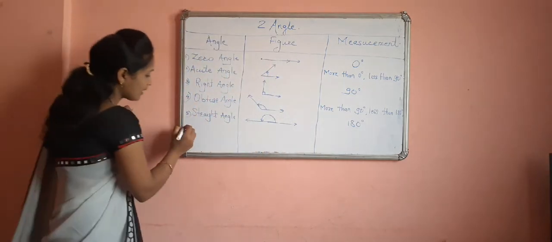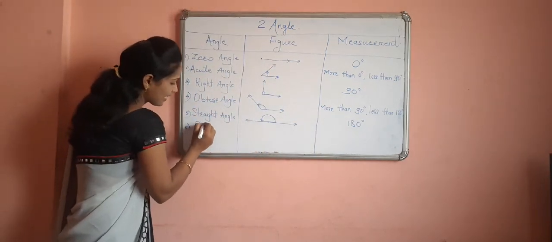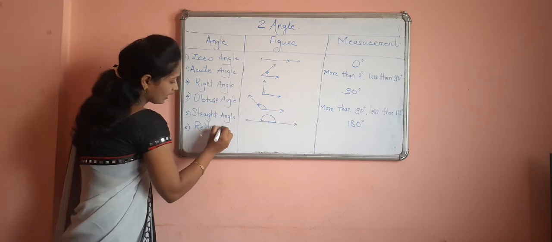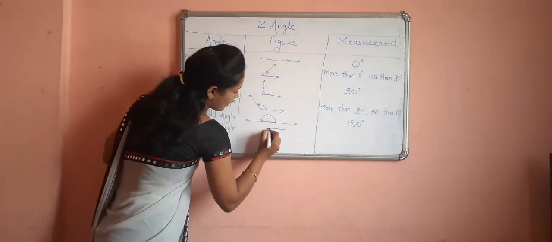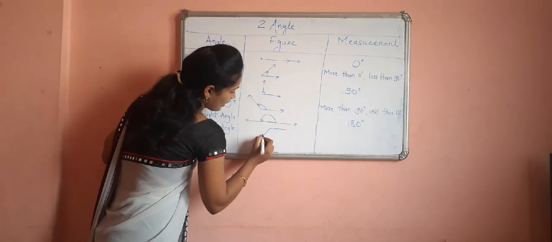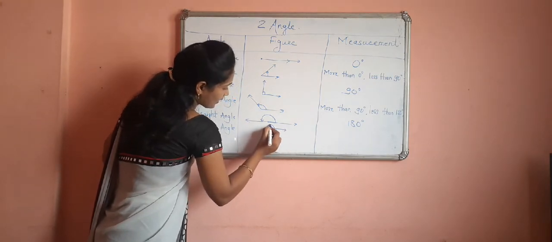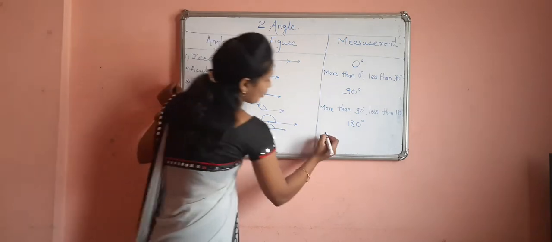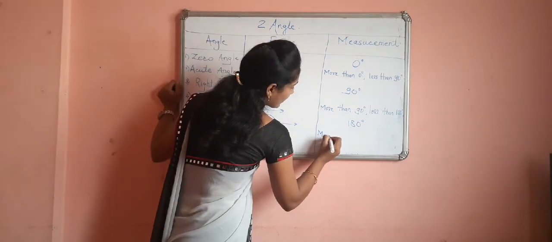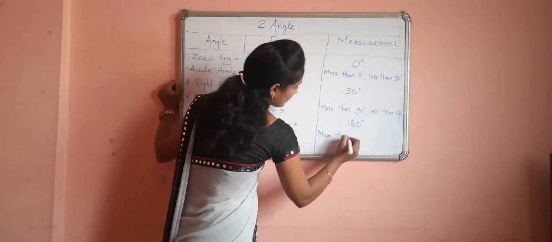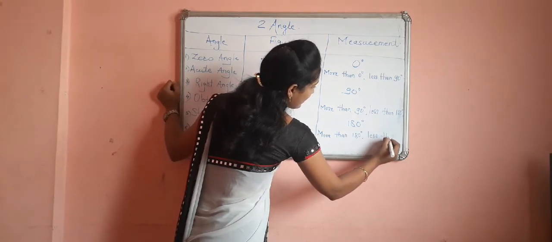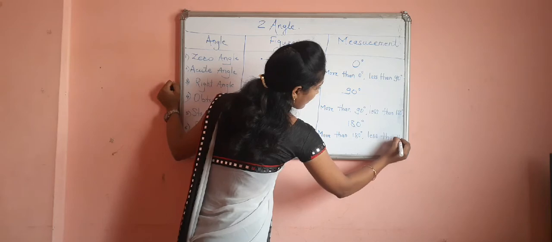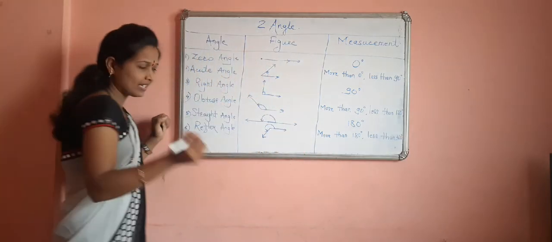Next topic you have given, 6th number, that is reflex angle. Reflex angle figure is given in front of you just like this. Okay, and suppose the sign is given in this way. So measurement is more than 180 and less than 360 degree. This is called reflex angle.